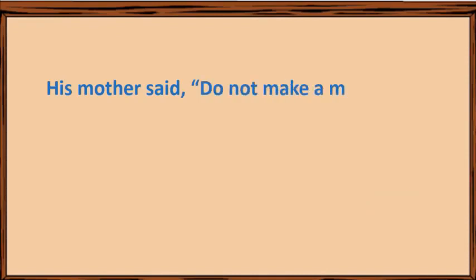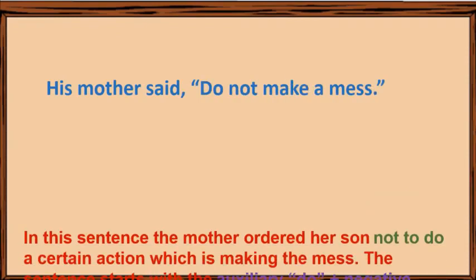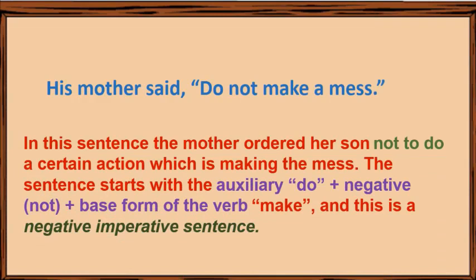His mother said, "Don't make a mess." In this sentence, the mother ordered her son not to do a certain action which is making the mess. The sentence starts with the auxiliary do, the negative not, plus the base form of the verb make, and this is a negative imperative sentence.